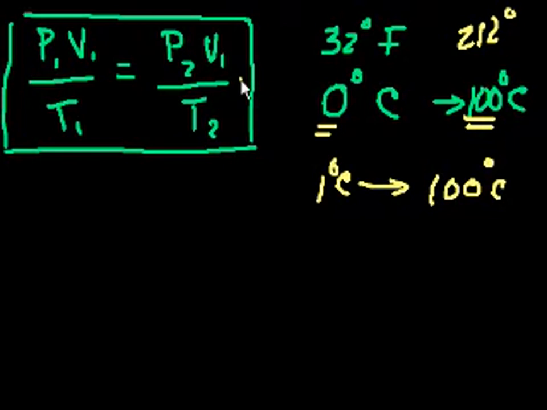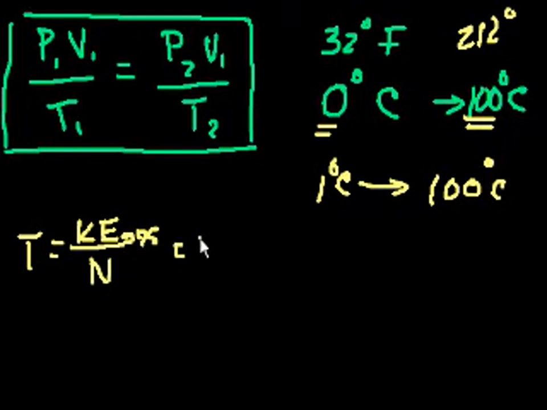And that absolute point to start at is the temperature at which a molecule or an atom has absolutely no kinetic energy. Because we said temperature is proportional to the total kinetic energy of the system divided by the number of molecules, or the average kinetic energy per molecule.